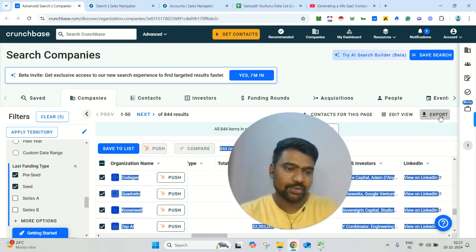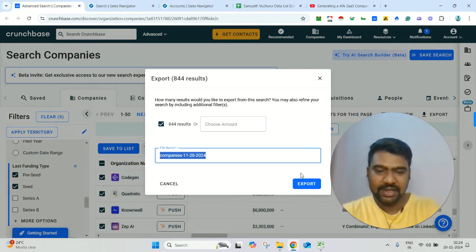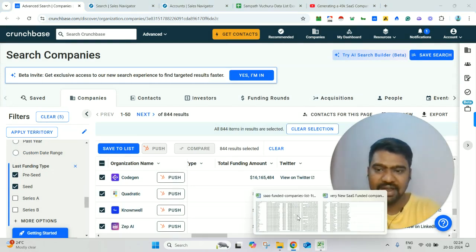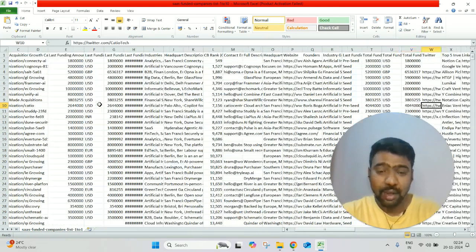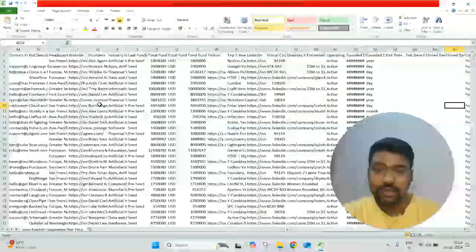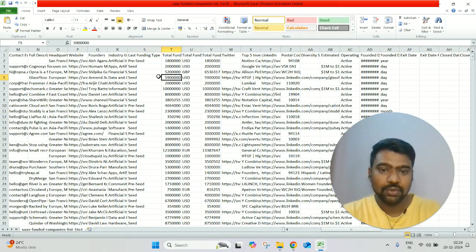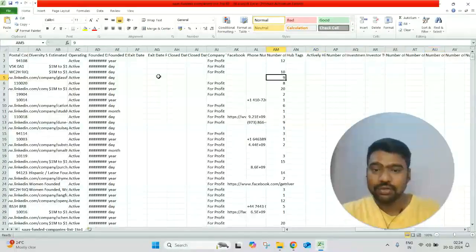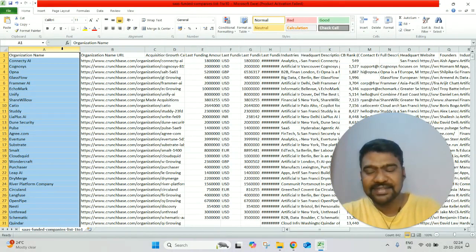Once we click the export, you can see here we can name it whatever name we want. Then we simply click export here. Once we click export, we can see a file like this. You can see here organization name, organization URL, last funding amount, headquarters location, description, website, company social media URLs, funding type, funding date, funding amount, total funded amount, last funded amount. We have all the information literally here. So now we have our targeted companies' information.